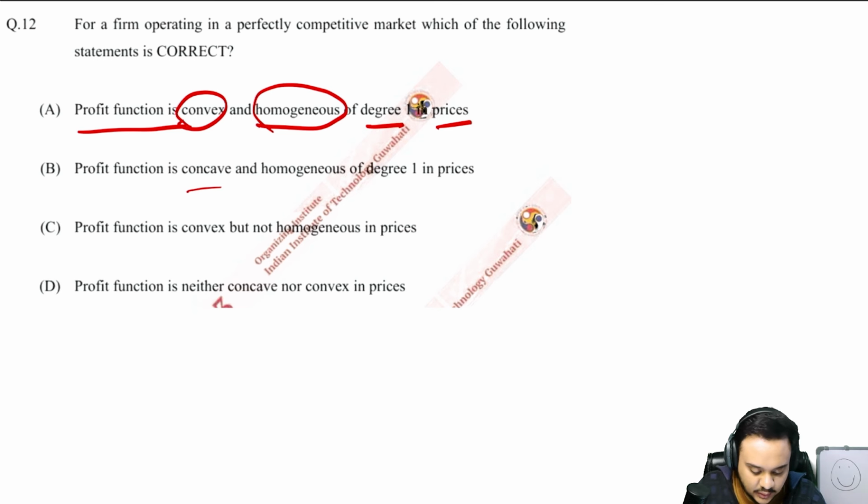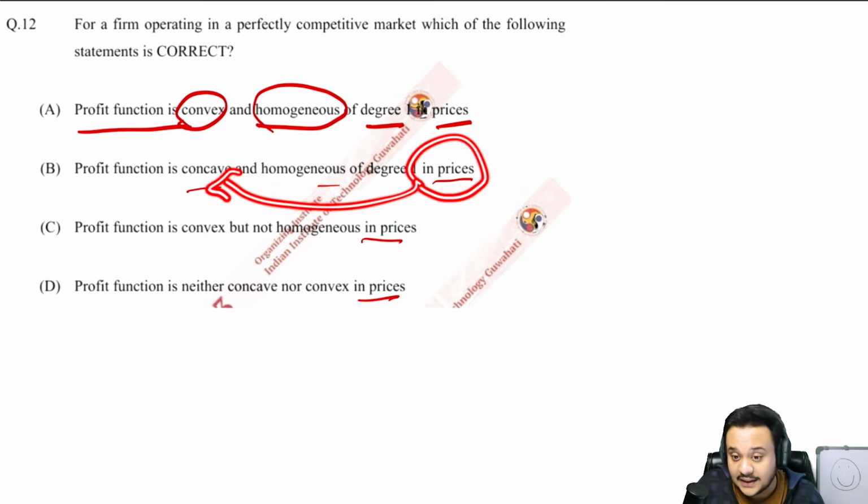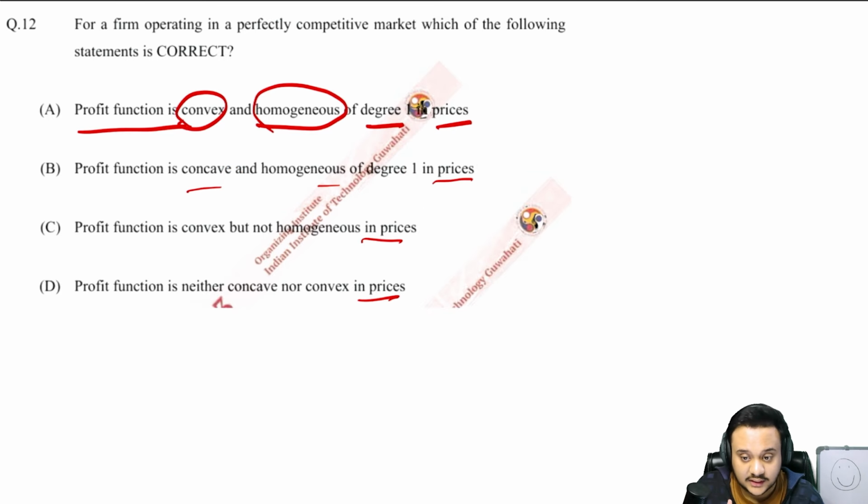Okay, it is concave in prices. So we are just dealing with the profit function in prices. All right, first of all, if it was in quantities, your answer will change. That is a very important point that I want to clarify, right? Now let us see what this means.